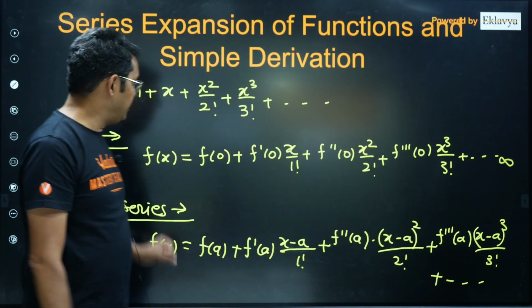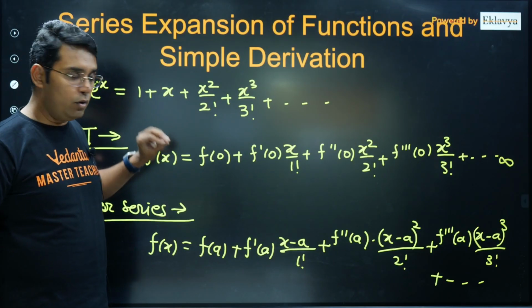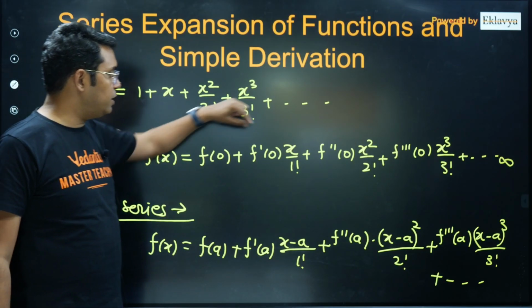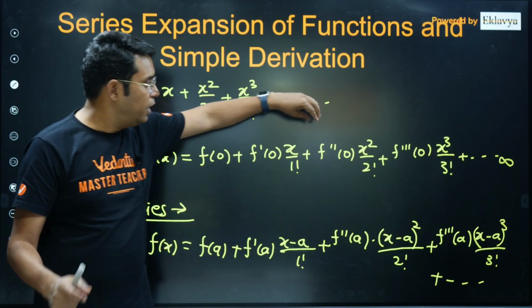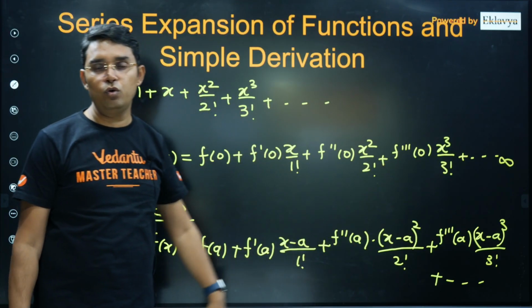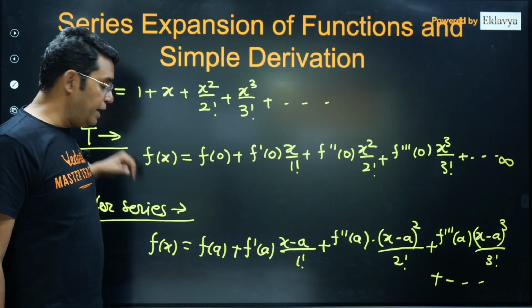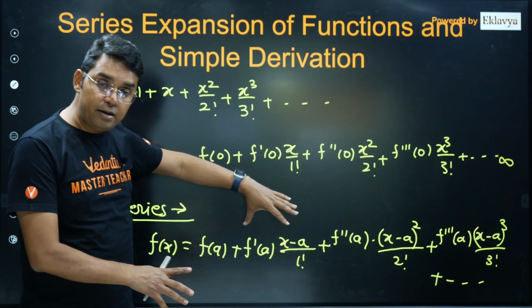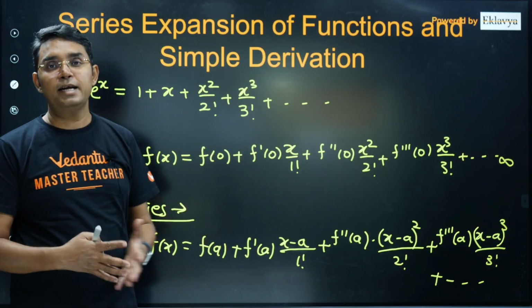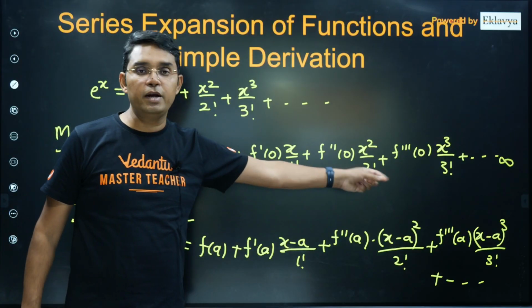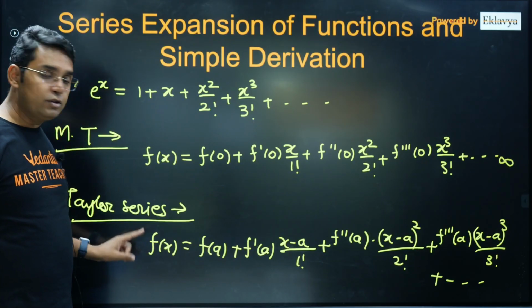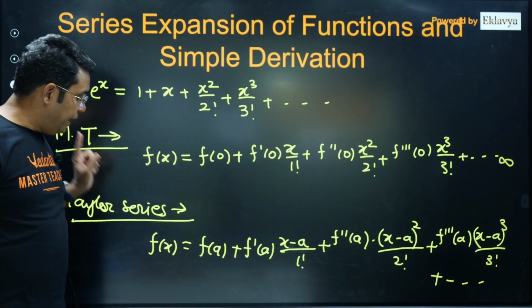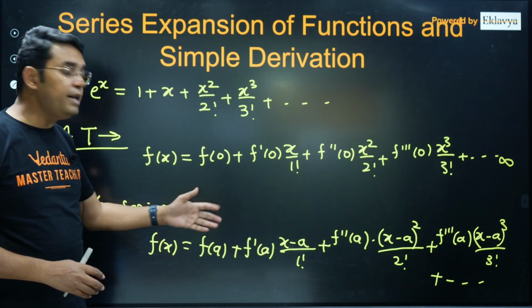So what's the difference? You can see Maclaurin theorem says you can write your function centered about origin. You can say x minus 0 whole square, x minus 0 whole cube, etc. Whereas in case of Taylor series, you can expand it considering a as a center point. So (x minus a) square and so on. I think this Maclaurin theorem is a special case of Taylor series. In Taylor series, you can write about any number.